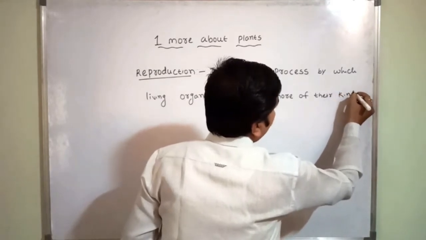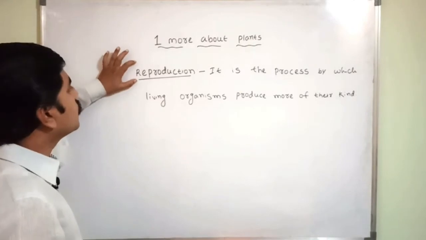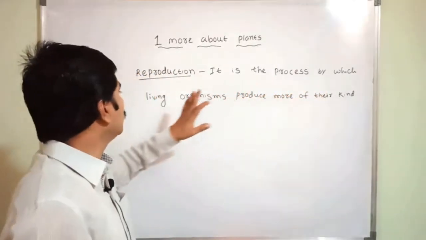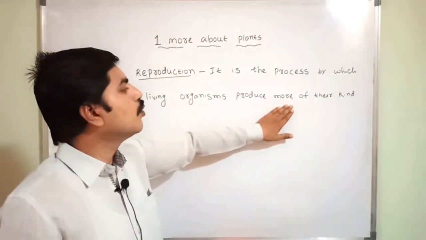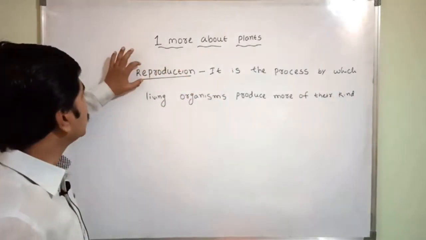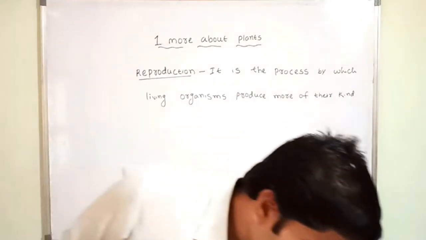So this is called reproduction. So the definition: reproduction is the process by which living organisms produce more of their kind. That is called reproduction. Okay na? Right. I'll go for the next one.